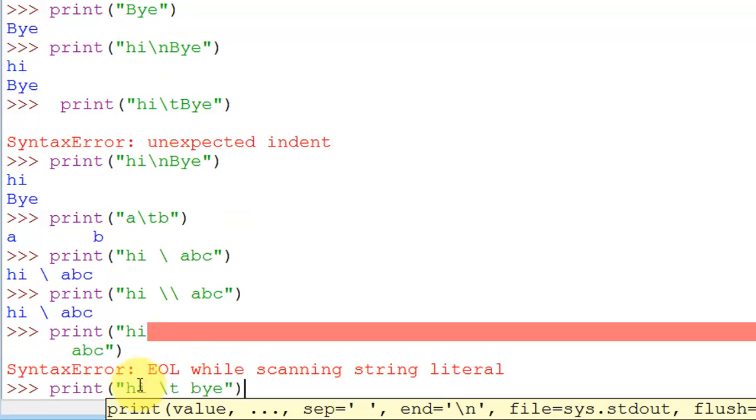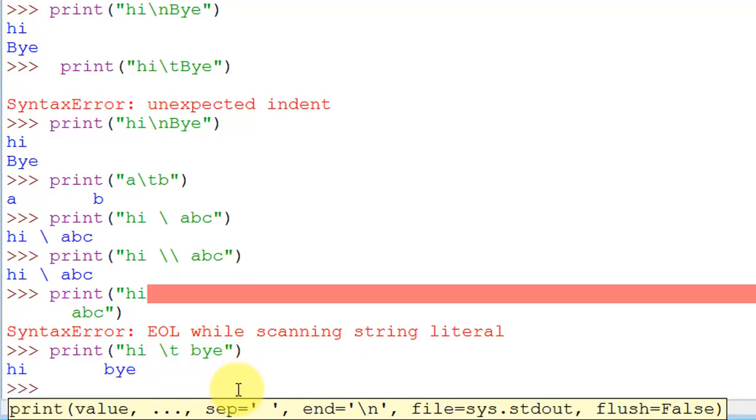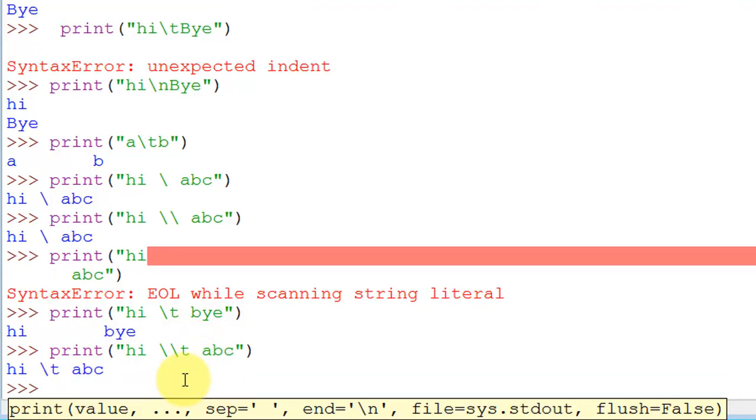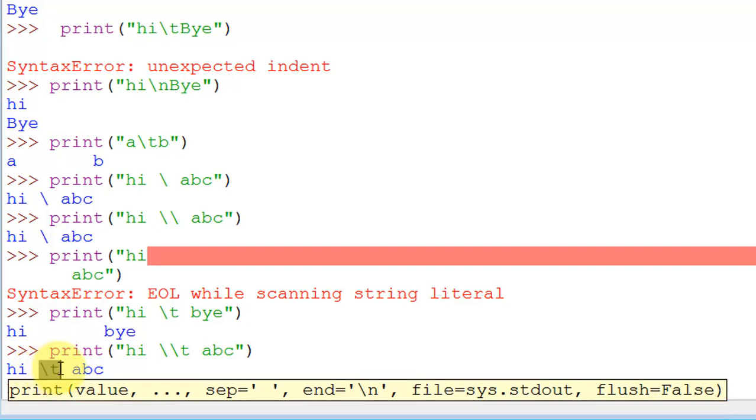If I try to enter, it will give you hi and a tab. I can achieve it by simply using double slash t, and if I hit enter, this time I will have a slash t. So that's why we have a double slash.